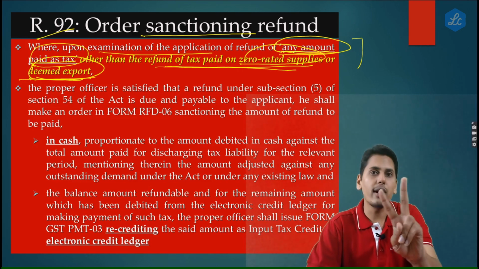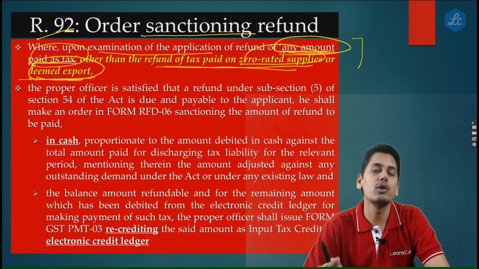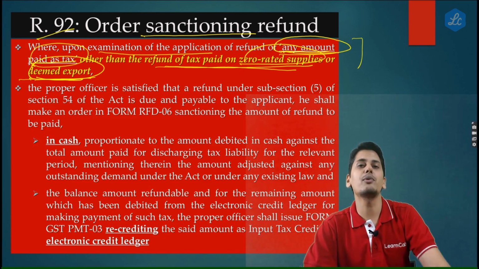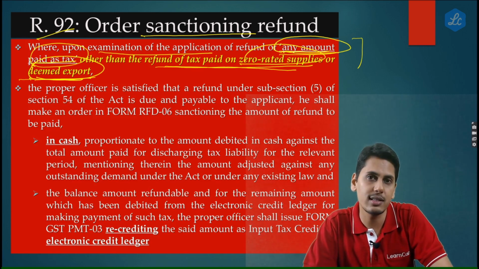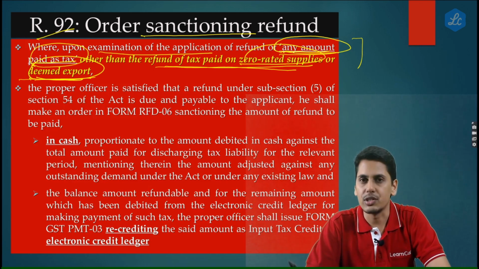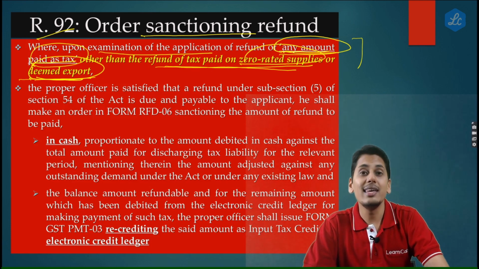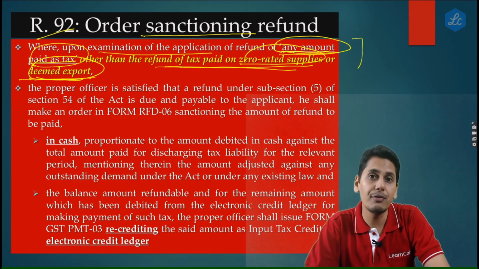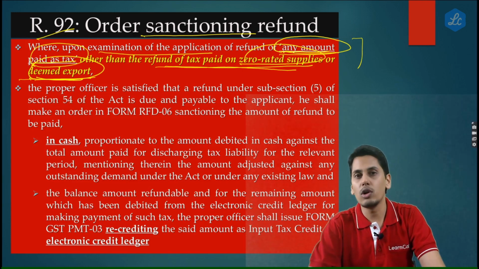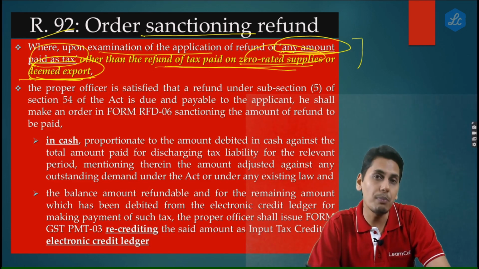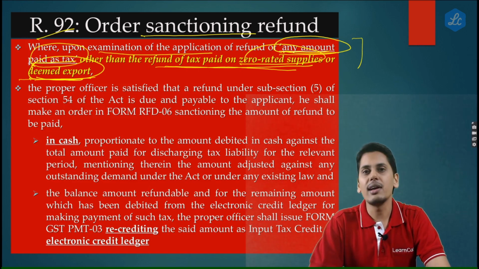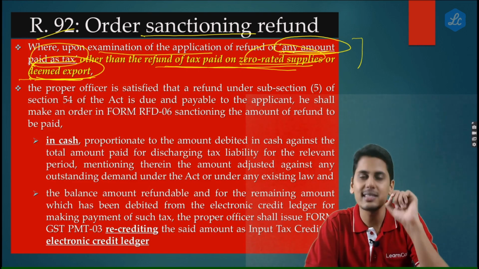So friends, now 2 points one needs to remember. Rule number 92 would come into play only when refund of output tax is being claimed. If refund of accumulated input tax credit in case of inverted duty structure or zero rated supplies under section 16(3)(a) is being claimed, rule number 92 would not even come into the picture. Point number 1. Point number 2, even when an applicant is asking for refund of output tax paid, if it is in relation to zero rated supplies or deemed exports, rule number 92 would not come, which means that the entire amount which is applied as refund, if found eligible, would go to the bank account of the registered person.